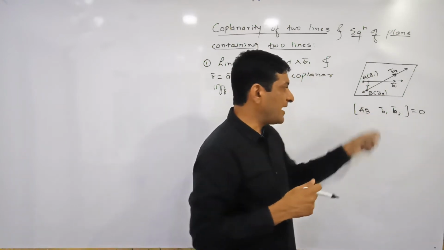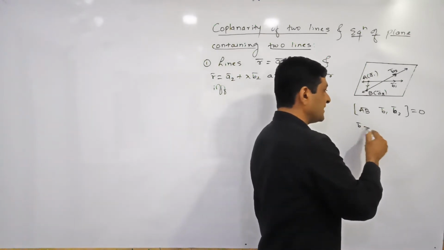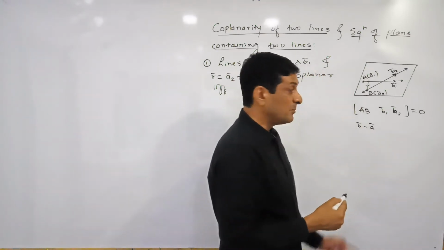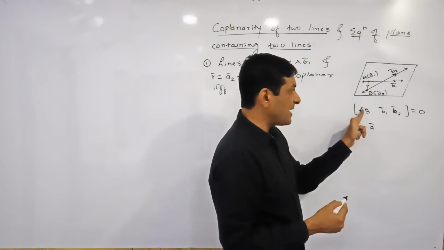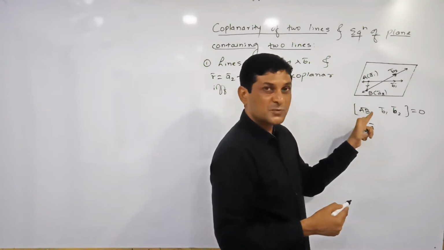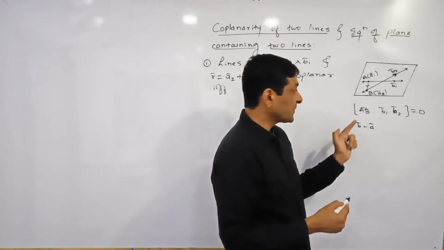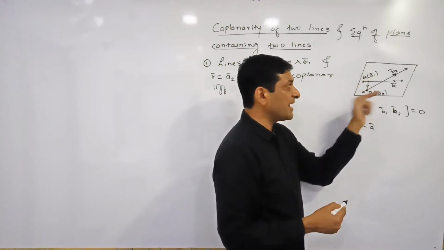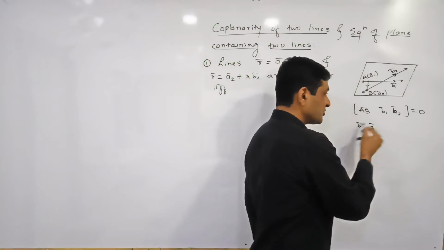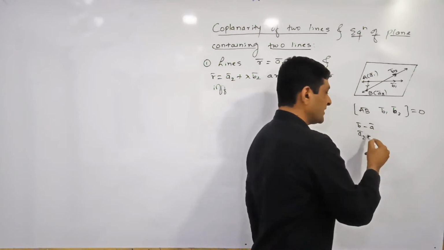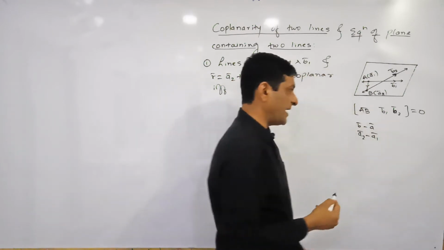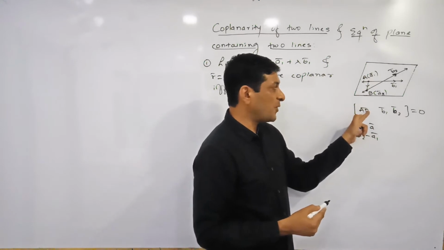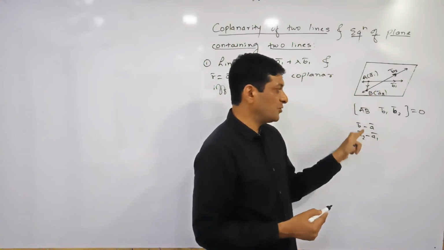Now AB bar in terms of position vectors can be written as what? B bar minus A bar. But what is A bar? Position vector of point A. What is B bar? Position vector of point B. But instead of A bar and B bar, here the position vectors are what? A1 bar and A2 bar. So here what will we get? Instead of B bar minus A bar, here we'll get A2 bar minus what? A1 bar.